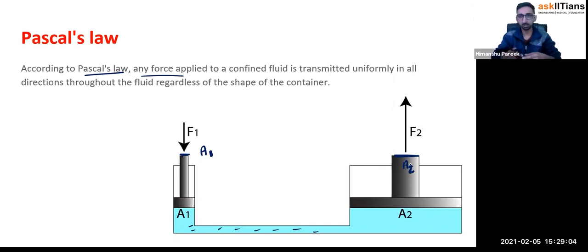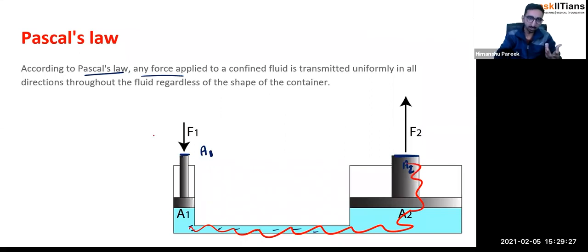So what Pascal's law says is that any force applied to a confined fluid is transmitted uniformly in all directions. So any force you apply here, the pressure which gets produced there will get transmitted throughout the liquid at all the points equally.